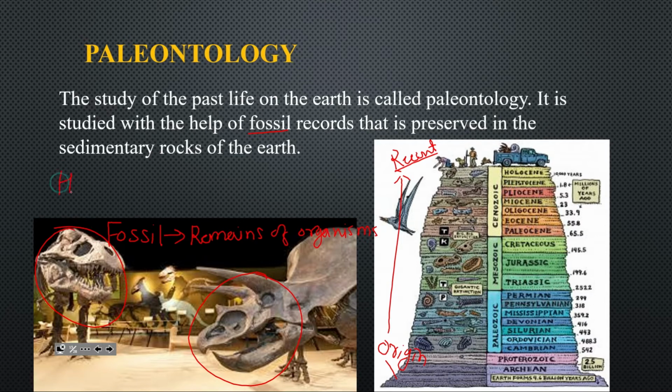What is their habitat? Habitat means what they were eating, and their structure, how the skeleton was. How is the body of that particular animal? How does it look? How huge was it? Then the climatic conditions during that time, like oxygen level, CO2 level, nitrogen level. So all these are studied under paleontology.